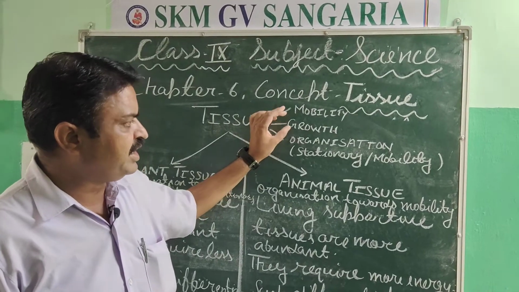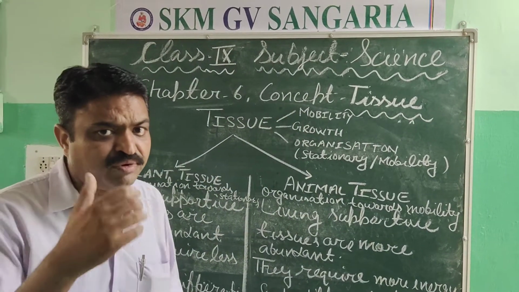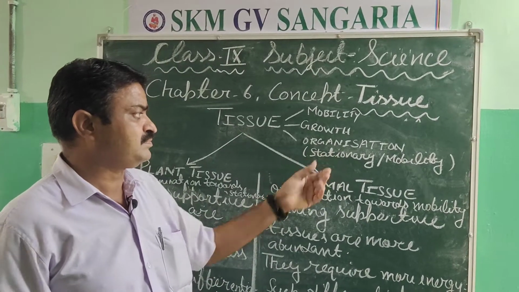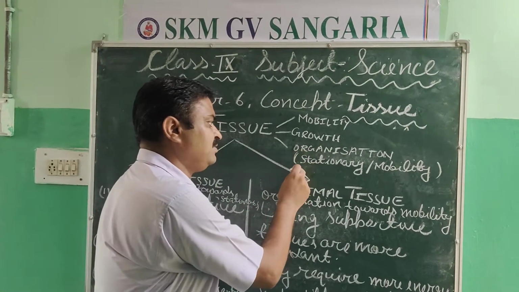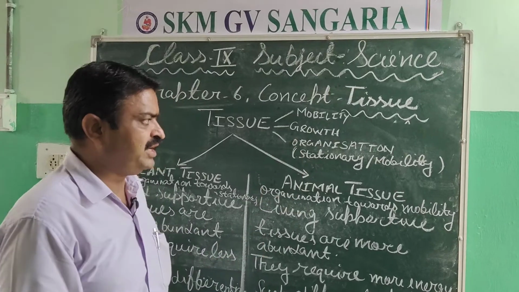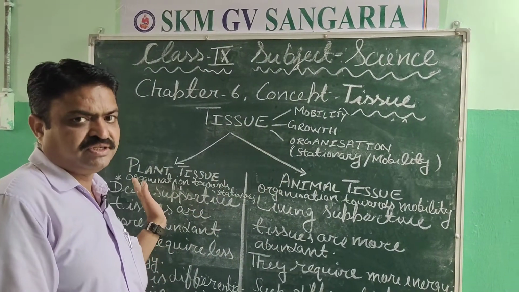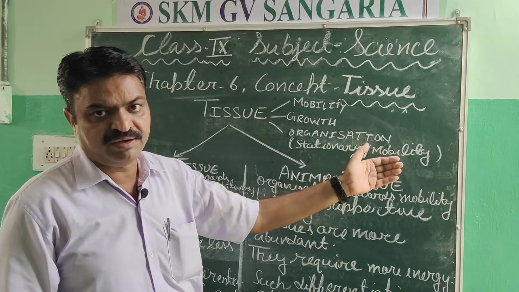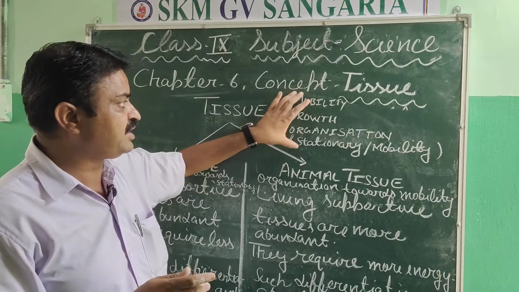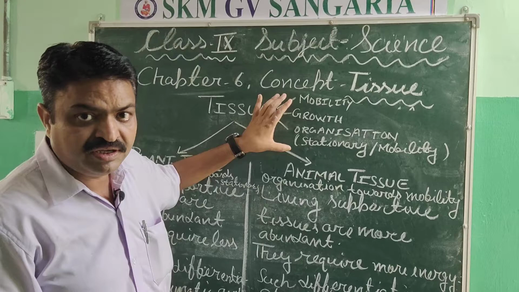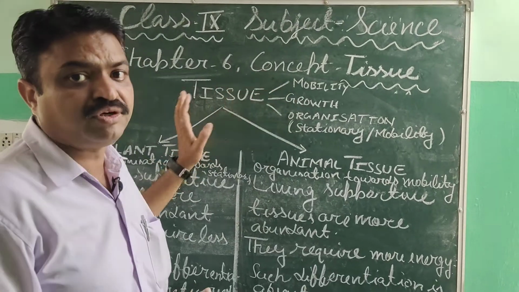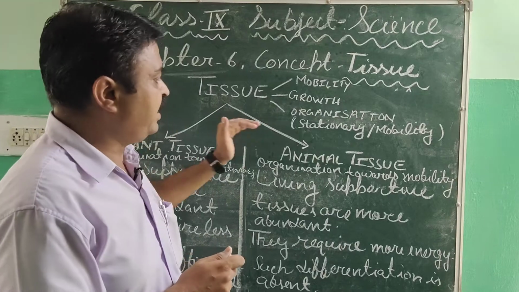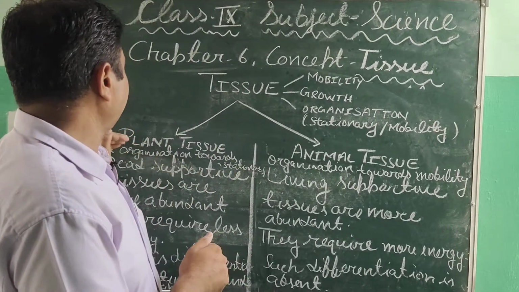Next is organization. Their body is organized according to their habits. Plants have a stationary habit, but animals have a mobile habit. So according to these characteristics, there are two types of tissues, plant tissues and animal tissues.